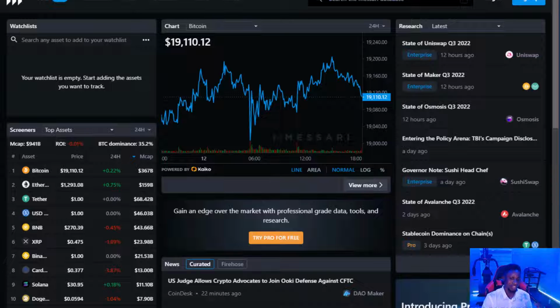To me, I see Messari as a Swiss Army knife where you can find price charts, research and reports, and community screeners. You find everything on Messari as well. So it's a very useful tool also.